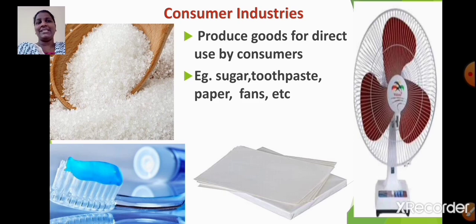Consumer industries. Consumer industries produce goods for direct use by consumers. Here, the goods produced by consumer industries can be directly used by the consumers. For example, sugar, toothpaste, paper, fans, etc.